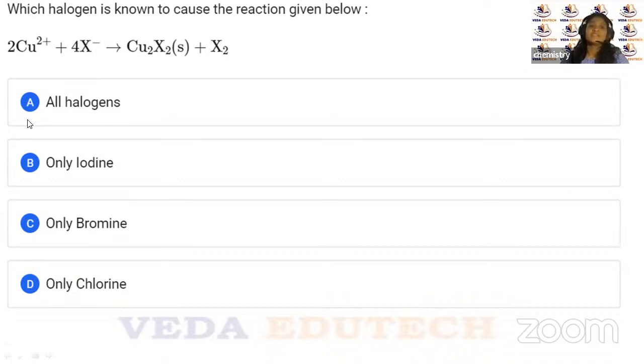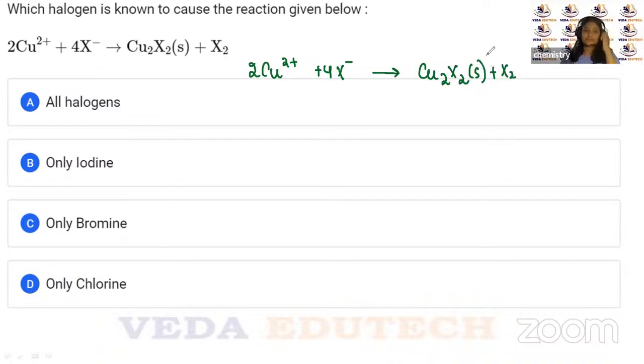Let us see what is given in the question. Which halogen is known to cause the reaction given below? And we'll see what is the reaction given to us here. The reaction that is given to us here is 2Cu2+ + 4X- gives Cu2X2 + X2, right? Now children, the options are iodine, bromine, chlorine, all halogens. These are the options that are given to us.